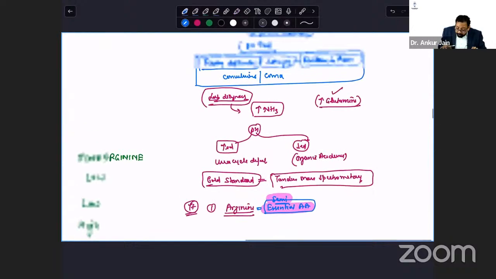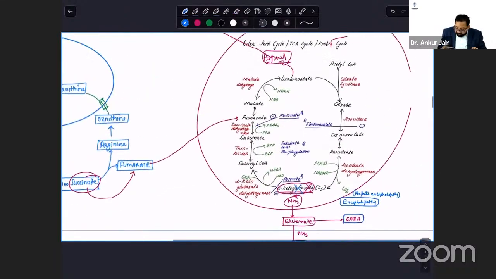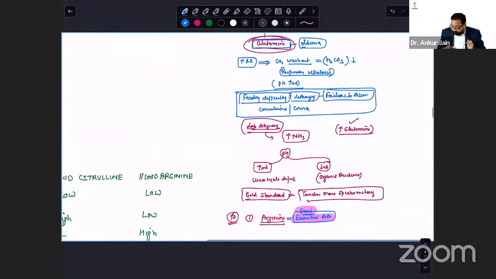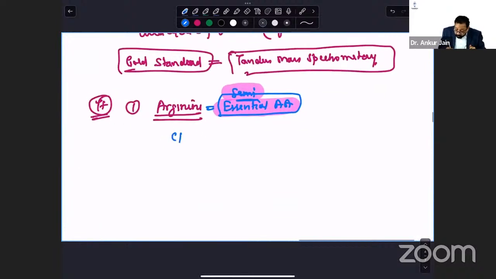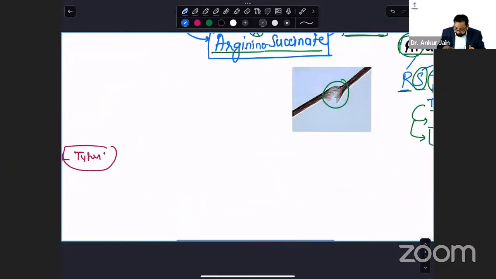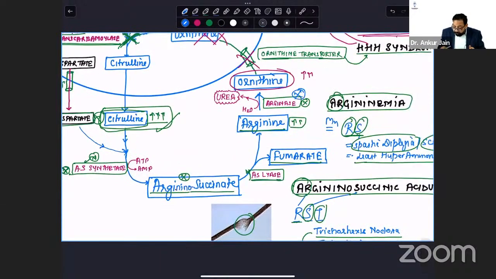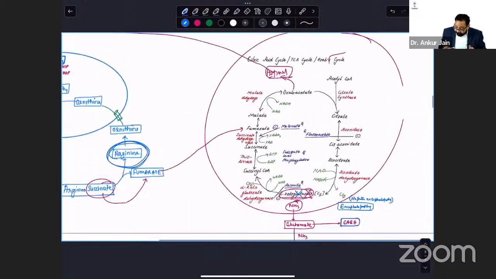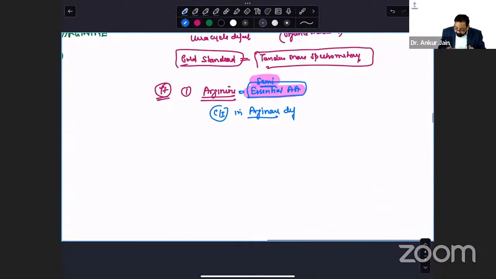So if the urea cycle is not occurring, if it is defective, arginine will not be synthesized. So arginine must be supplied from diet. So arginine should be supplied. But it is contraindicated in arginase deficiency. If this enzyme arginase is deficient, yes, never ever give arginine. Got the point?